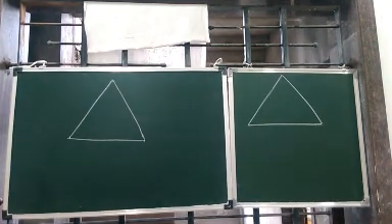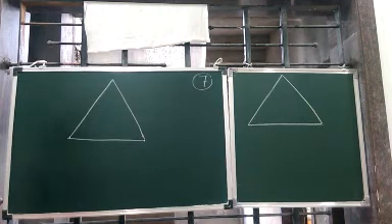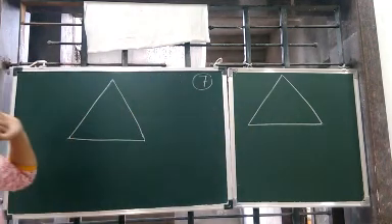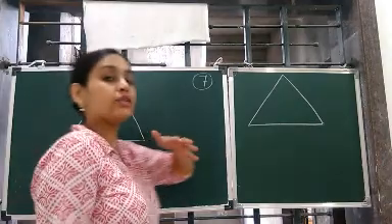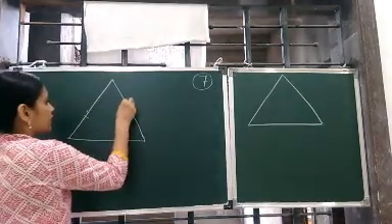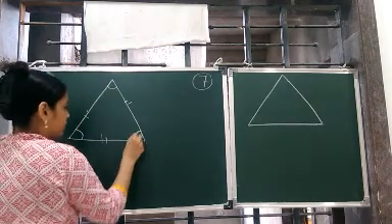We are going to start with our new topic of special triangles. Okay, so you can see I have made two triangles. So these two are triangles, but they become special when all the three sides are equal and all the three angles are equal.